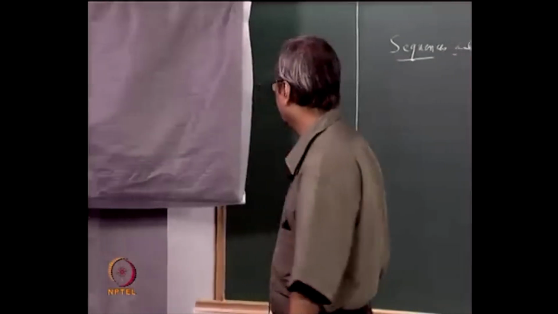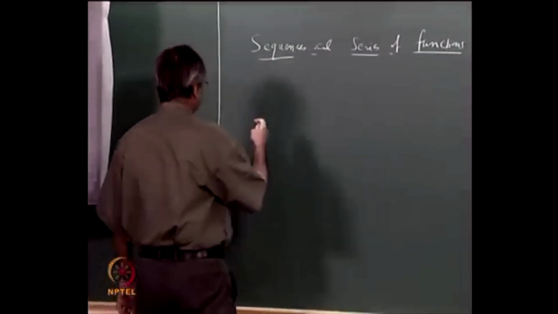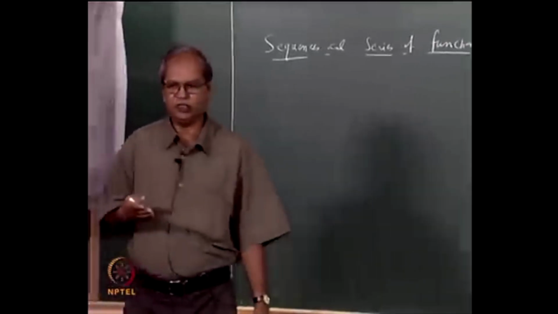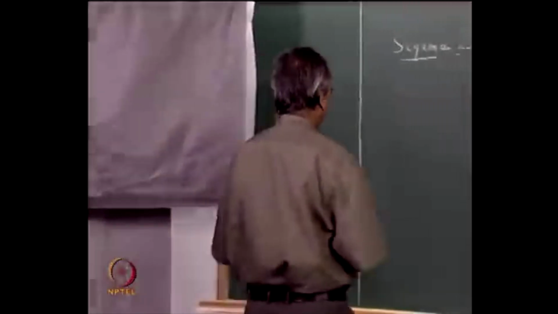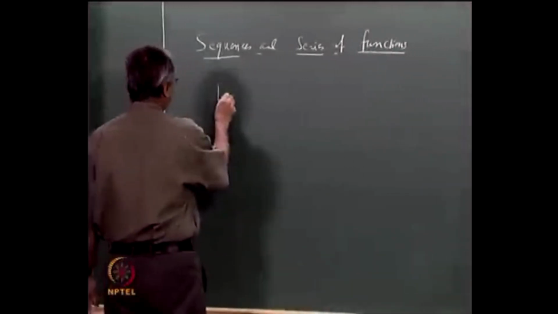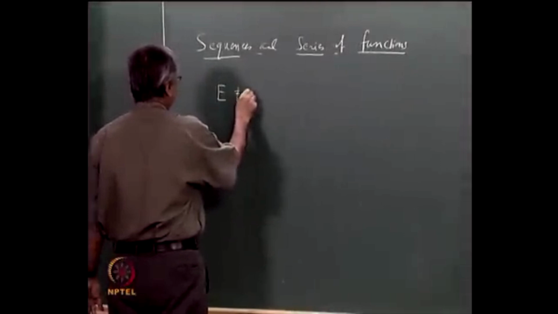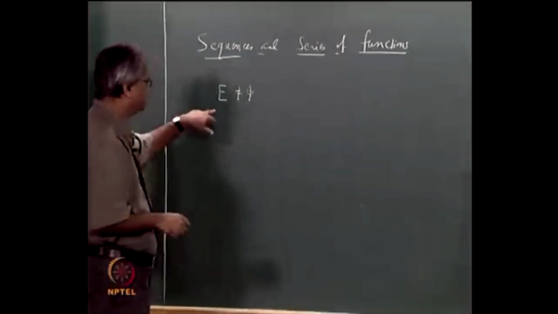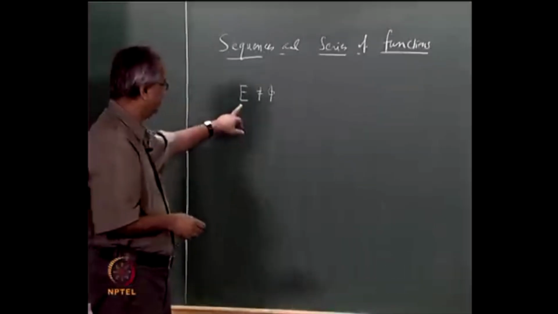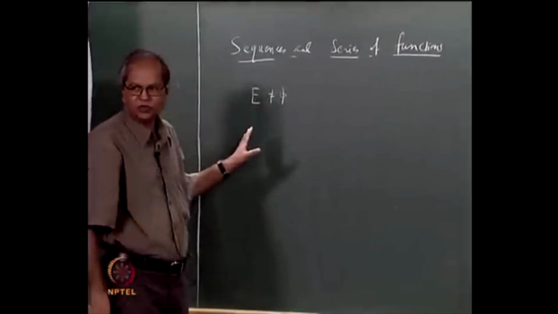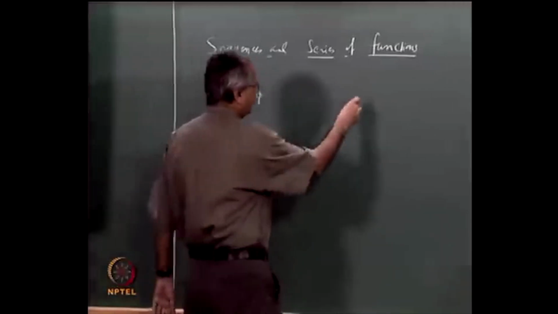So the functions are defined where? Of course, to be very general, we can say that each function is defined on a different set. But with that kind of thing, we will not be able to do anything further. So we shall just fix one set. Let us say E is some non-empty set, and we shall assume that all functions are defined on this set E. Quite frequently, this set E will be a subset of some metric space, and in most of the applications, it will be some interval in the real line.